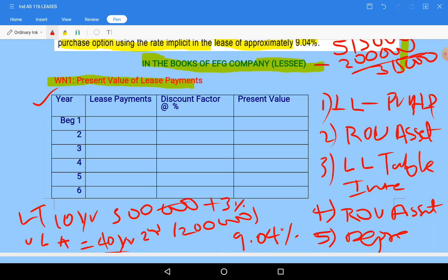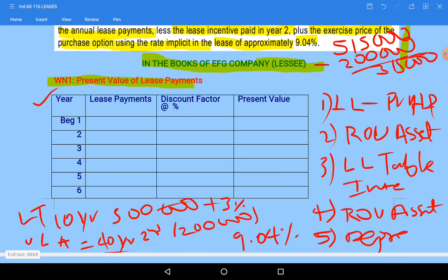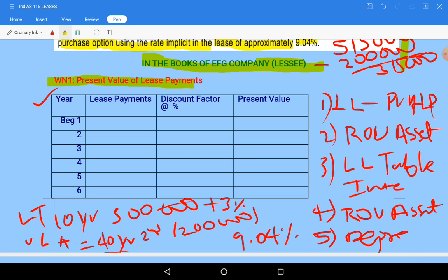So in the year column write 1, 2, 3, 4, 5, 6, 7 till 10. And here in the 10th year beginning we are paying the lease term, we are purchasing the leased asset. So at 10th year 2 times. So here year, first column, second lease payments, discount factor, then present value.